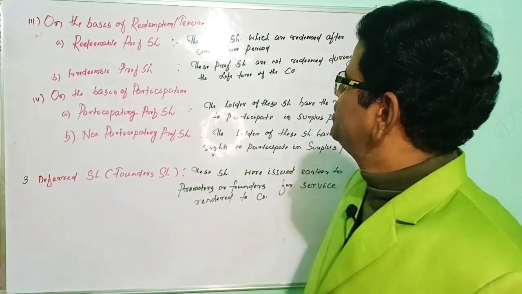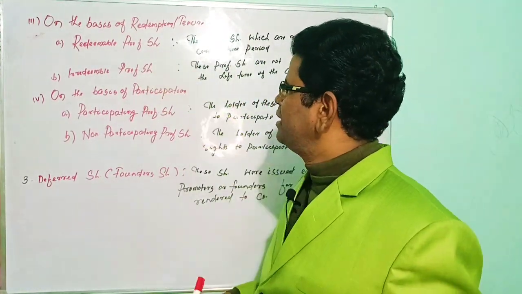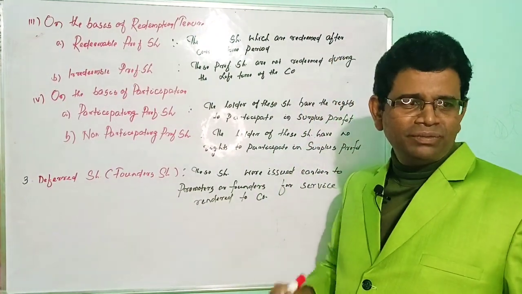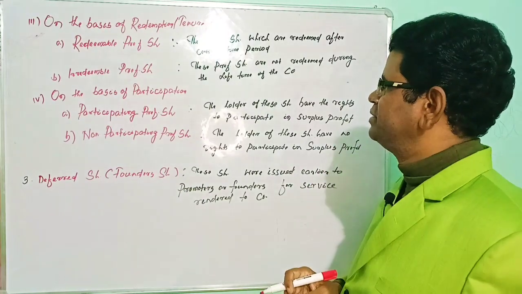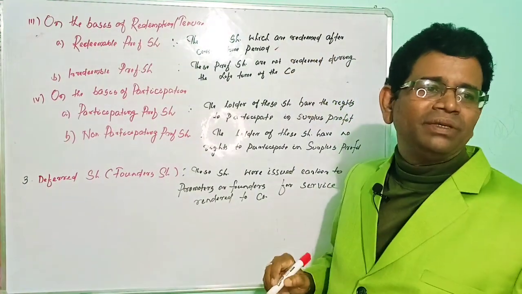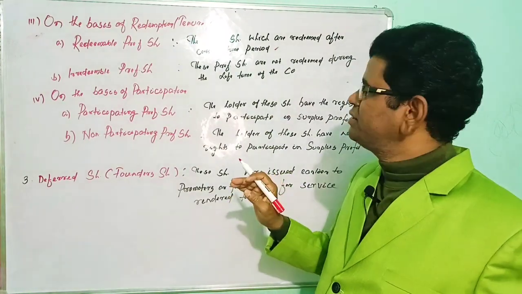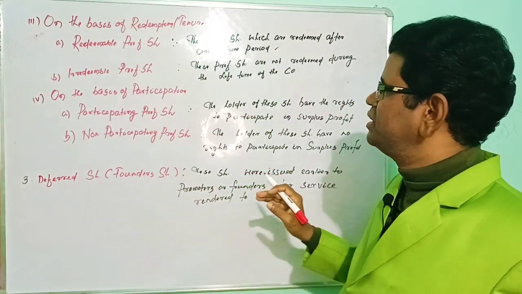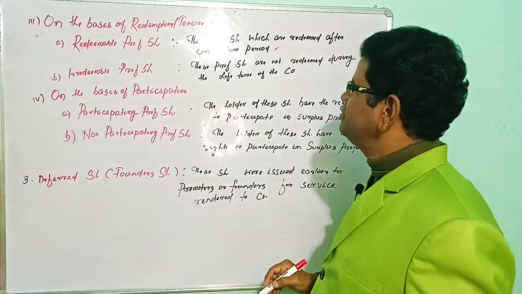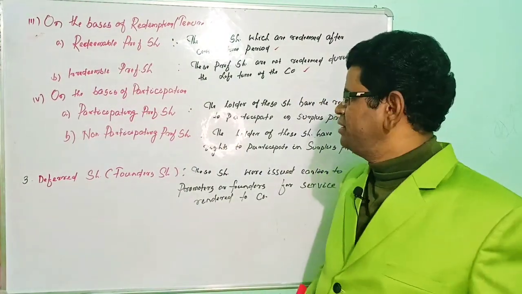On the basis of redemption or tenure, the preference share is divided into two parts: redeemable preference shares and irredeemable preference shares. What is the meaning of redemption? Redemption means repayment. Redeemable preference shares are redeemed after a certain time period, it may be 10 years, 8 years or 12 years. The company will return the preference share capital to the preference shareholders. Irredeemable preference shares are those shares which are not redeemed during the lifetime of the company.